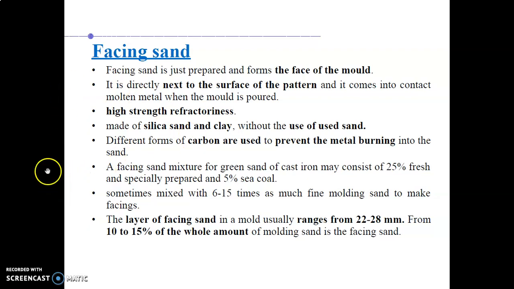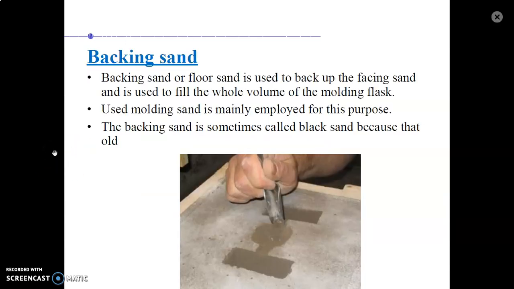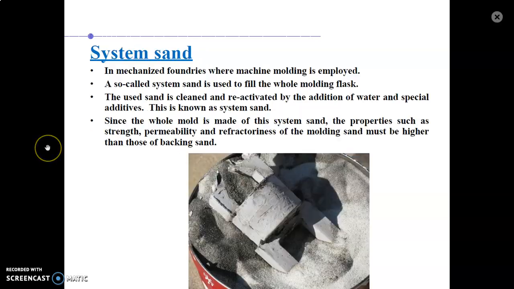So these are some specifications. You can see here a mold which is prepared with the sand. Backing sand, or we can say floor sand, is used to back up the facing sand, and it is used to fill the whole volume of the molding flask. Used molding sand is mainly employed for this purpose. The backing sand is sometimes called back sand because it is old. So according to application, it is divided into different names.